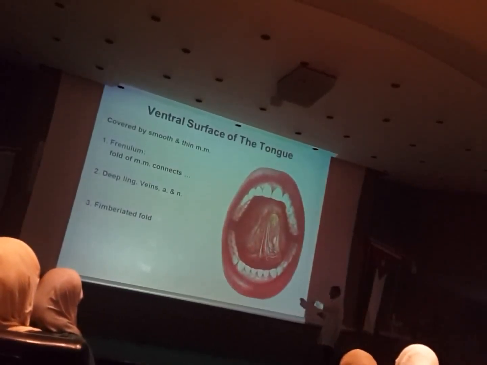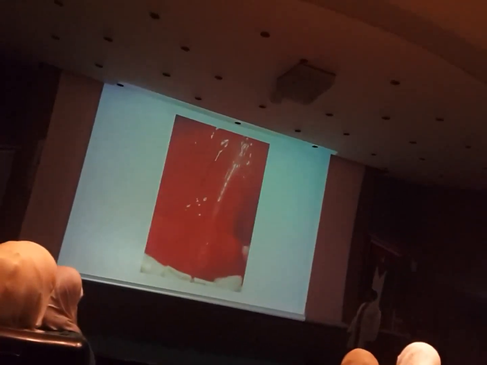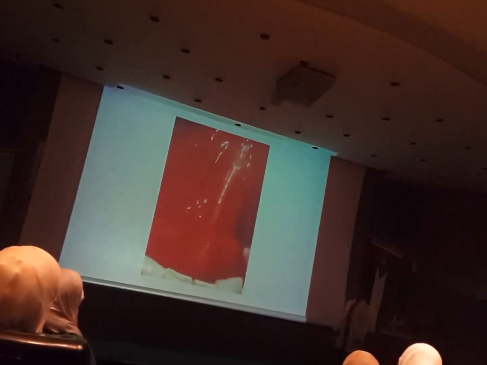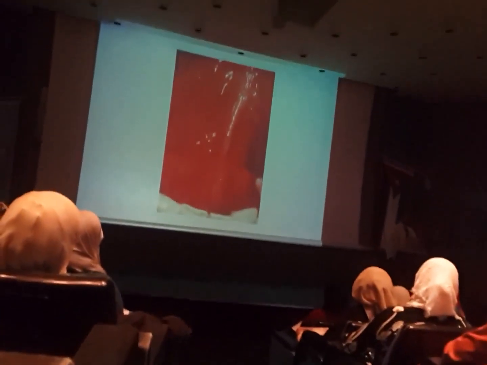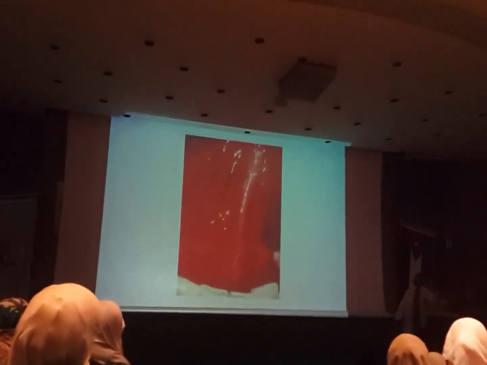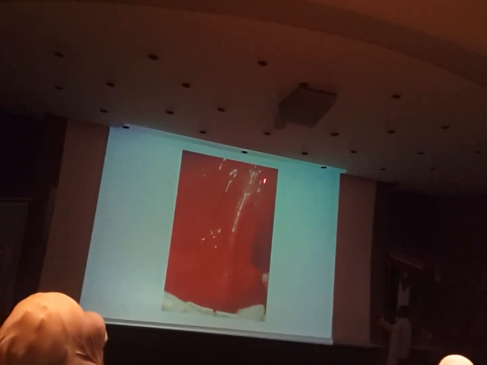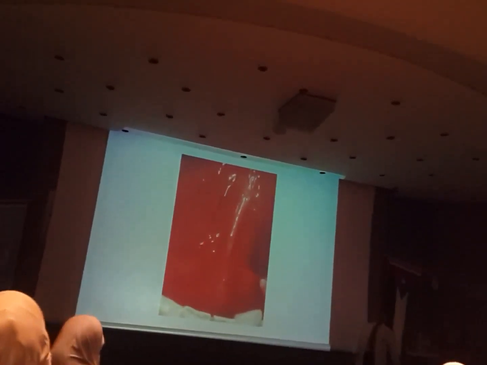Ventral surface of the tongue. What do we know about it? The ventral surface is different. Let's look at the real view. See how it differs. No fissure foldings, no keratinization. Very smooth, very transparent, very thin mucous membrane. So if you look at the mucous membrane at the ventral surface of the tongue, it's very smooth, transparent, and thin, even to the degree that you can see the vein and the artery passing inside the tongue.